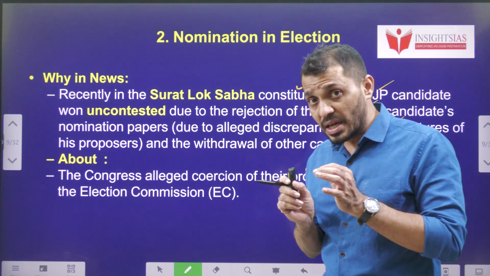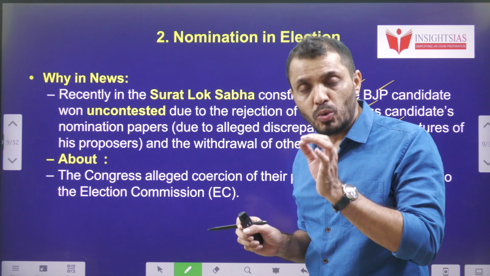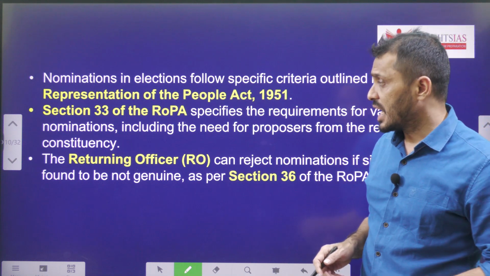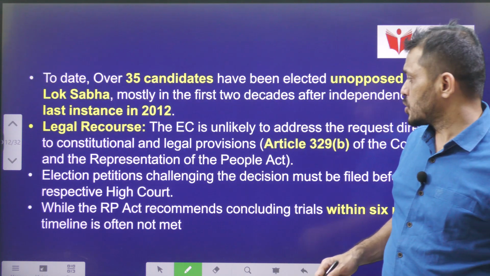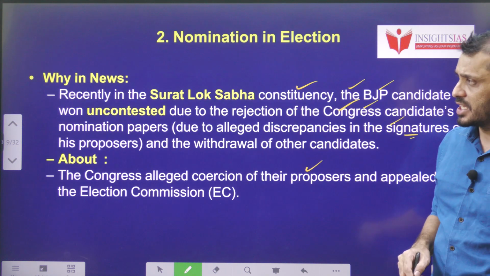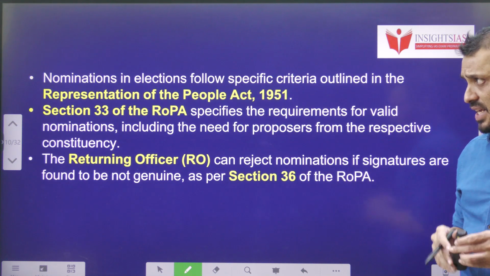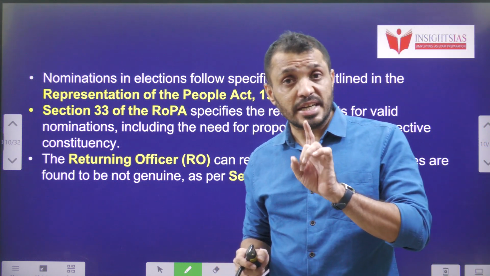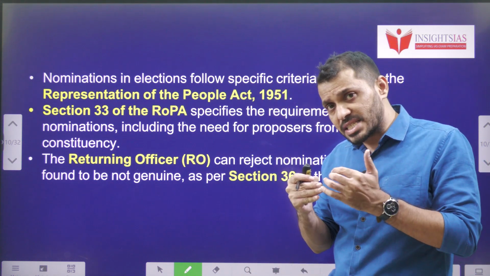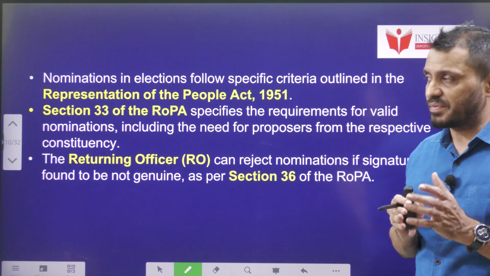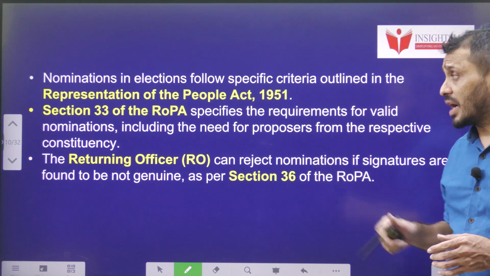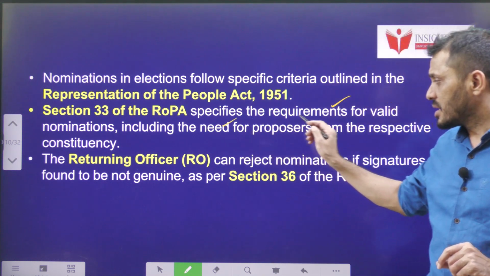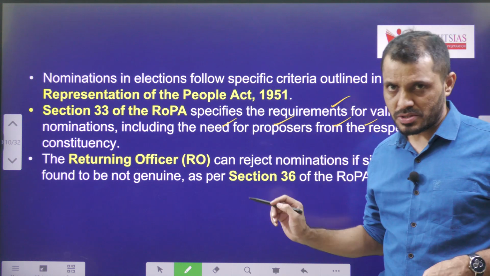But you have to remember that in this kind of case, a complaint must be filed only with the High Court. The High Court is the competent authority to deal with these situations, according to Article 329B. Regarding elections, there are two laws, the Representation of People Act 1950 and 1951. This particular case will be dealt with under the Representation of People Act 1951. Here, section 33 of the RPA says that the requirements for valid nominations include the number of proposers from the respective constituencies.